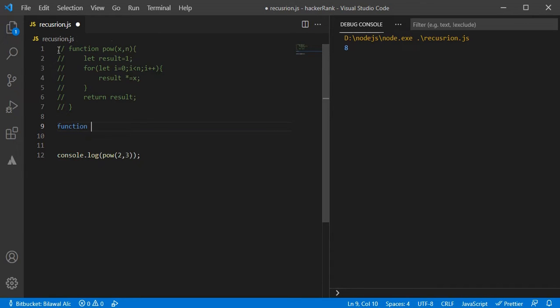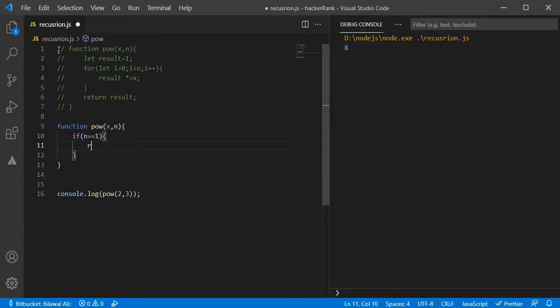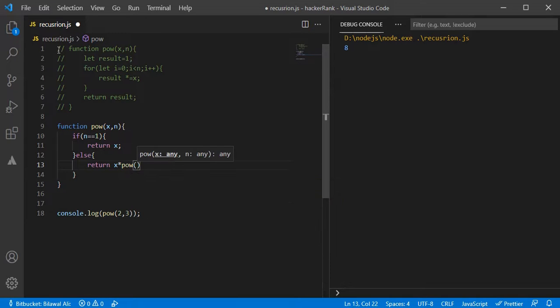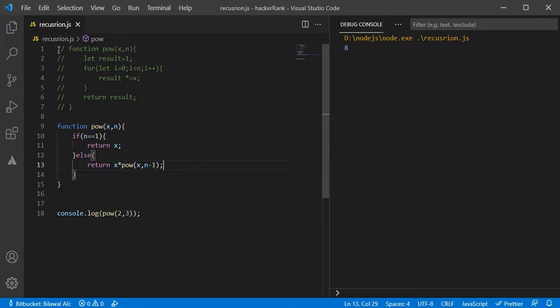So let's create the function power and it accepts the parameters x and n, and if n equals 1 we're going to immediately return x, and if it's not then we're going to call the function again: x multiplied by power, with the first parameter x and n minus 1. So let's run the function and you can see in the debug console it returns the 8.